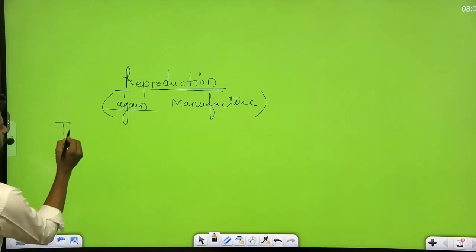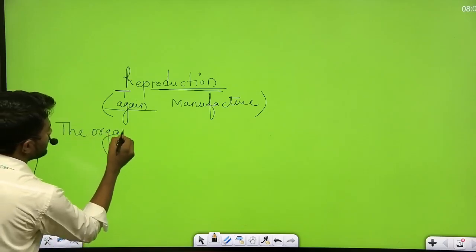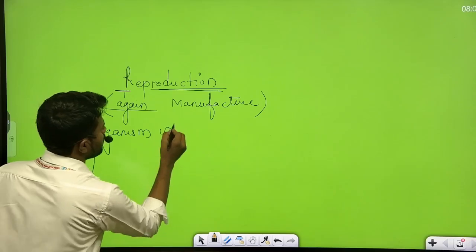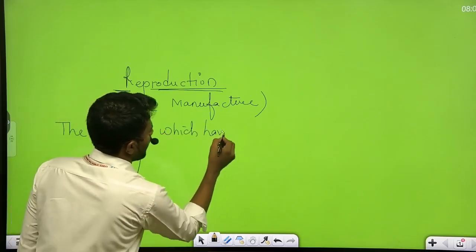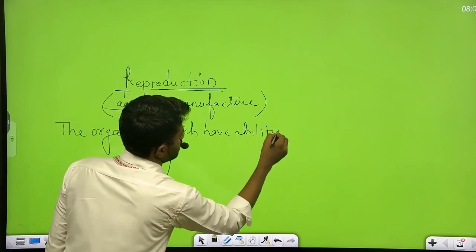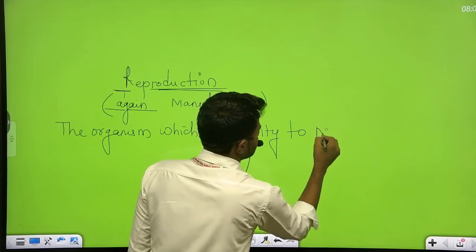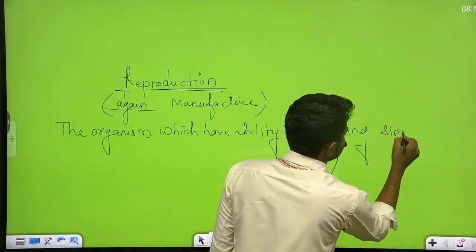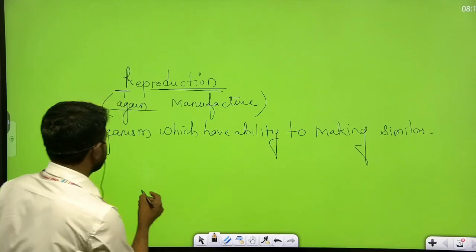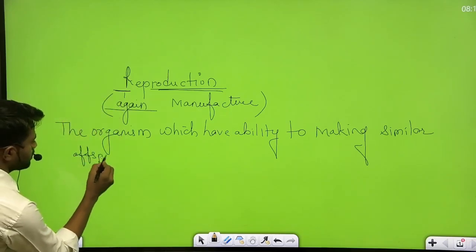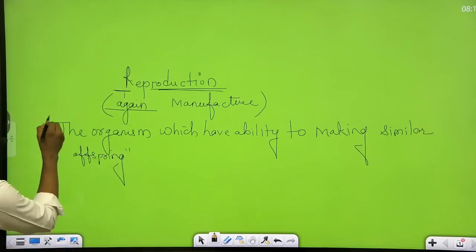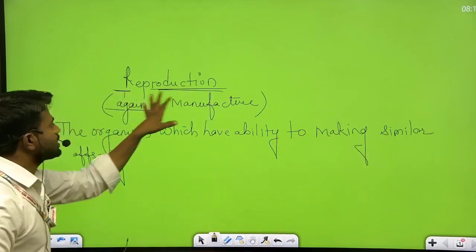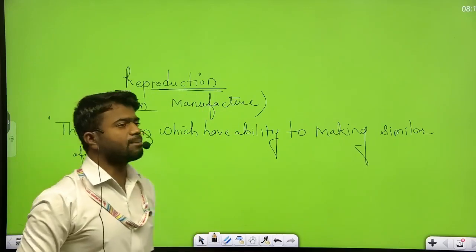similar offspring or progeny. The organism which have the ability to make similar offspring, that is called reproduction. Or why is reproduction necessary?